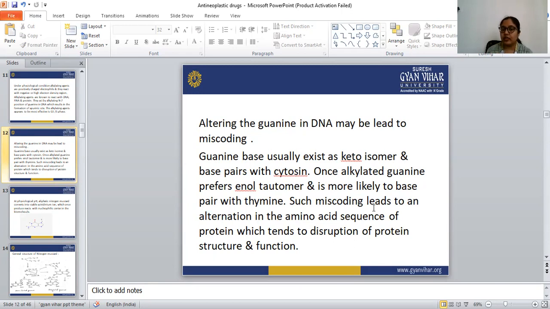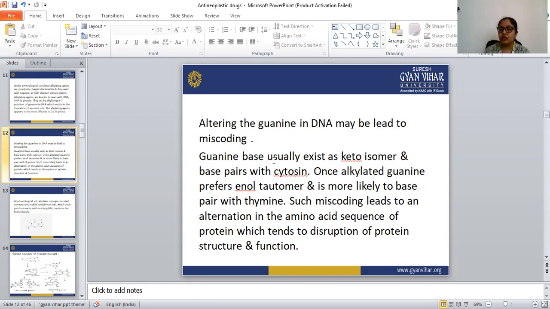Such miscoding leads to an alteration in the amino acid sequence of the protein, which leads to disruption of the protein structure and function. Thereby the cell is disrupted. The cell stops dividing.